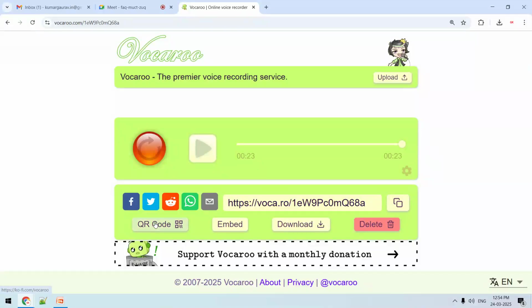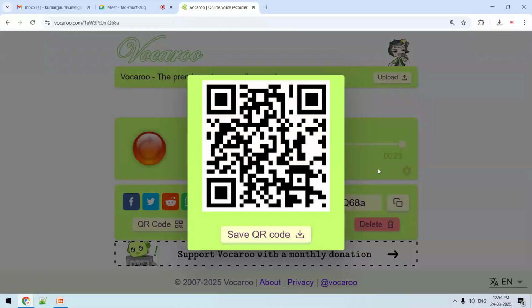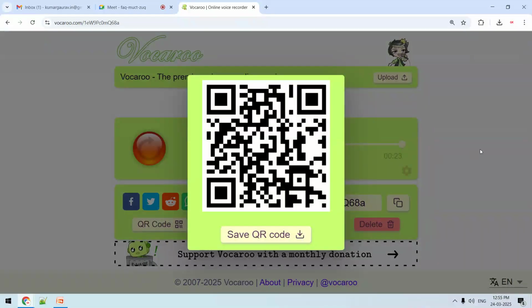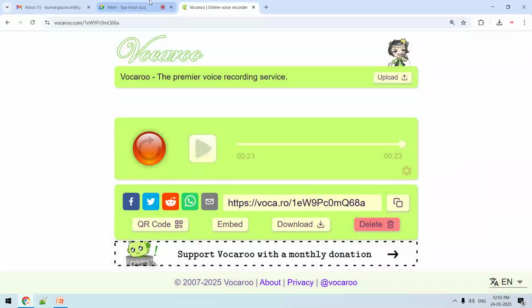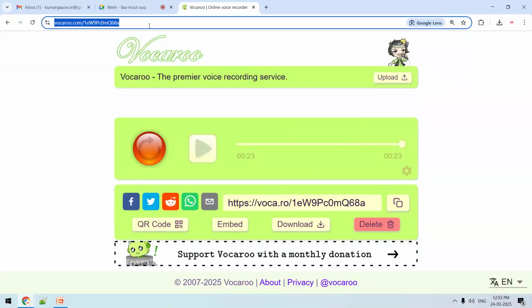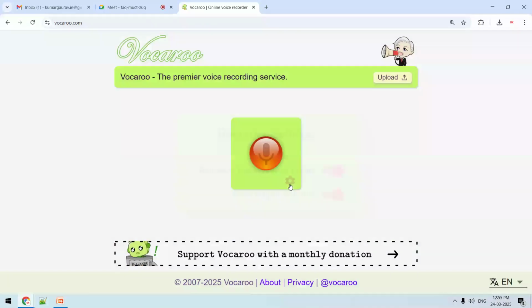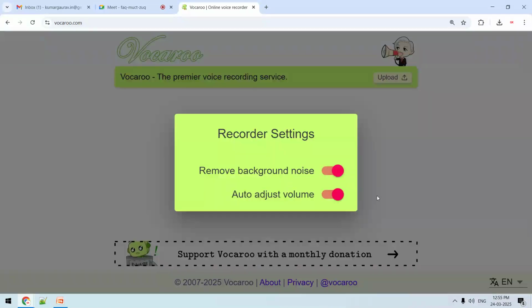Everything is on the cloud. For example, I want to share to all of you. This is a QR code. From your mobile phone, you will be able to scan this QR code. If you want to listen to this particular audio session, I will enable this QR code, and you will be able to work with it. This is Vocaru.com. And you can see that there is no noise. Without any noise, this particular lecture is recorded.